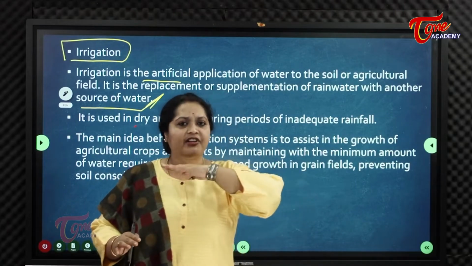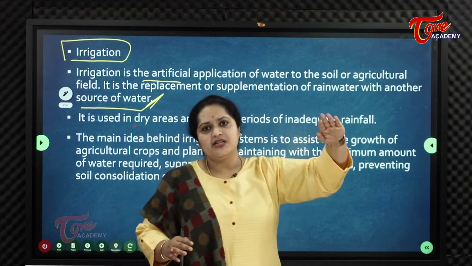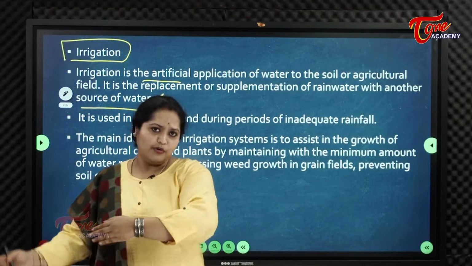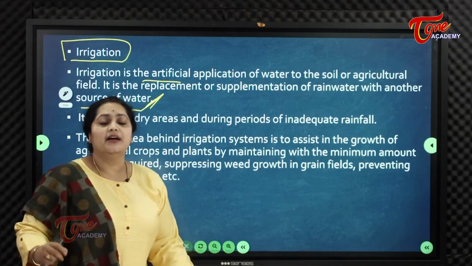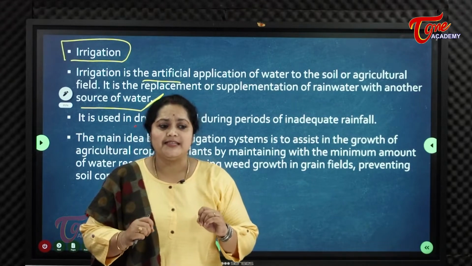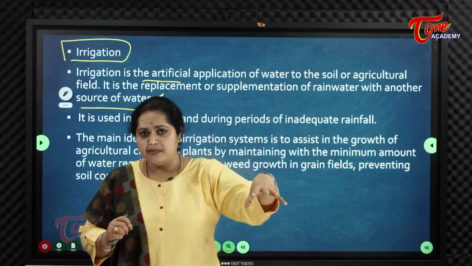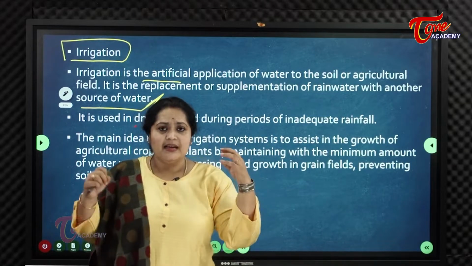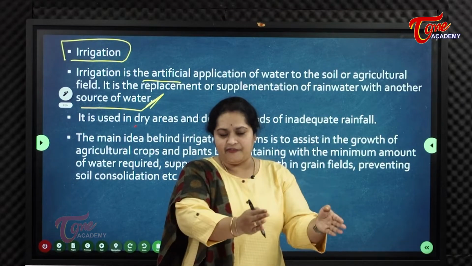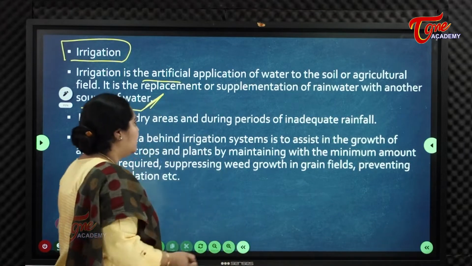Every region is not equally distributed in rainfall. Some regions have heavy rainfall, some have very low rainfall. For those regions, the government should make policies for the concerned areas where rain is very minimal or drought-prone, and provide irrigation facilities to wet their farms.